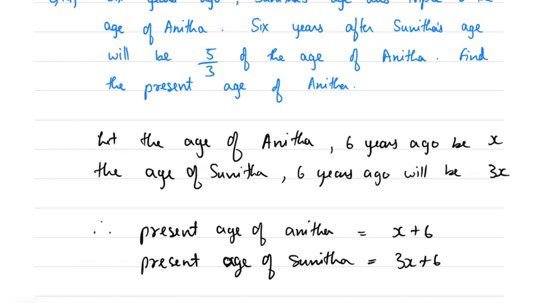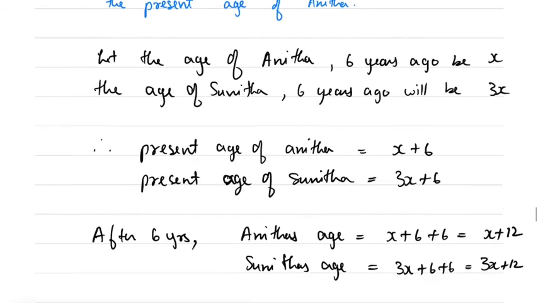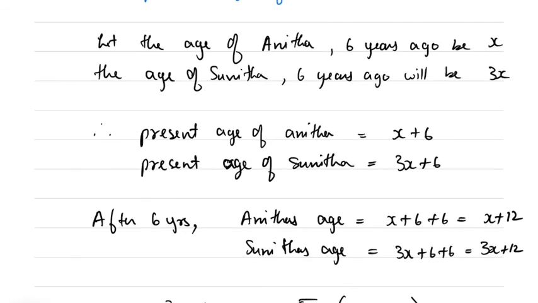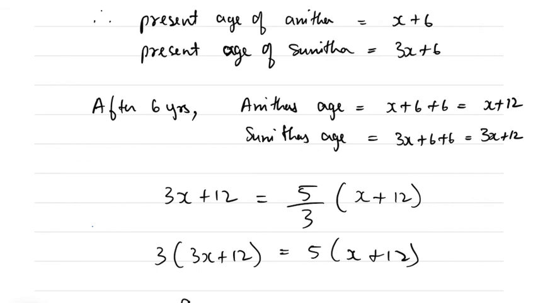So 6 years ago, Anita's age was x and Sunita's age was 3x. So present age will become x plus 6 and 3x plus 6. After 6 years, the age will become x plus 12 and 3x plus 12. And they have given that Sunita's age is equal to 5/3 of the age of Anita.